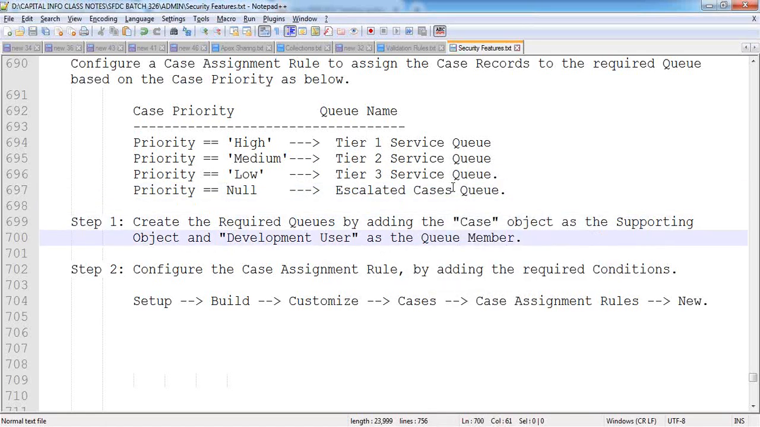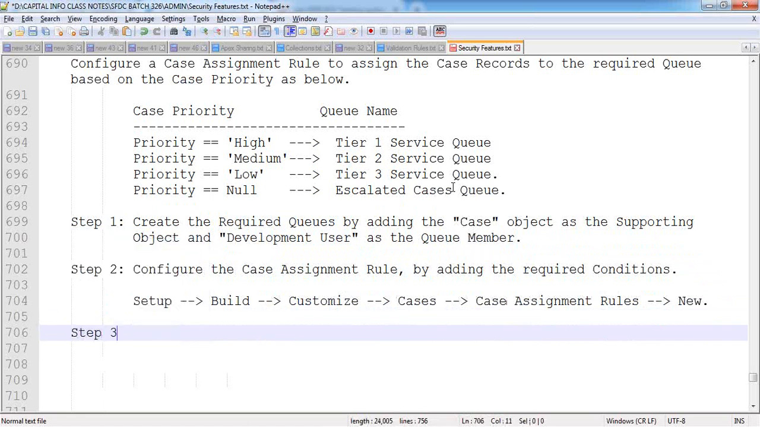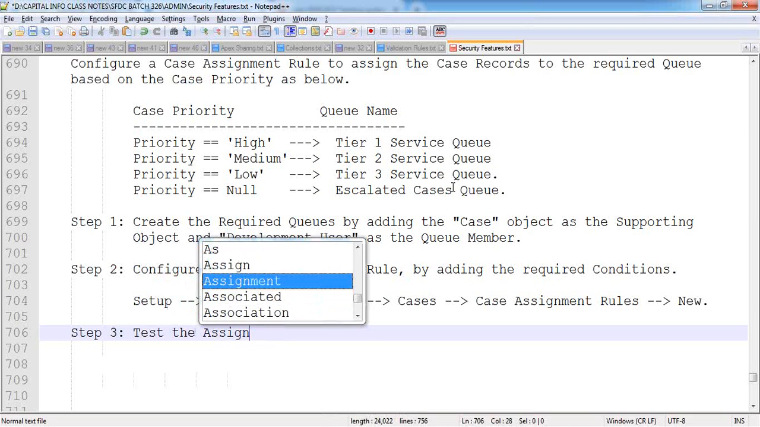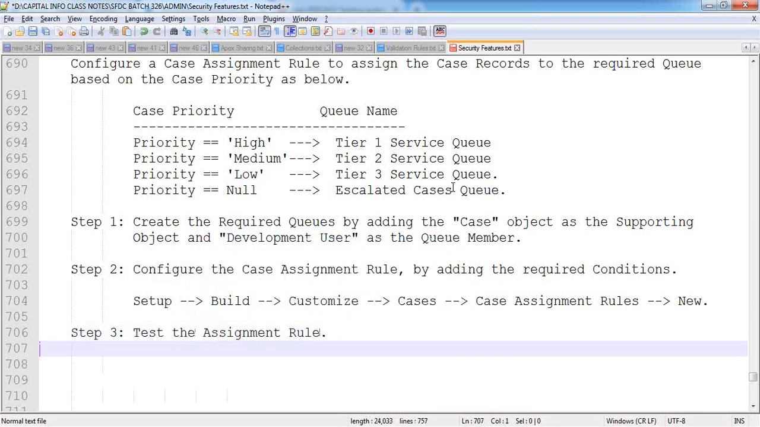Escalated cases queue. So we are done with this one. So these are the various conditions we have added. Now as a step 3, test the assignment rule.